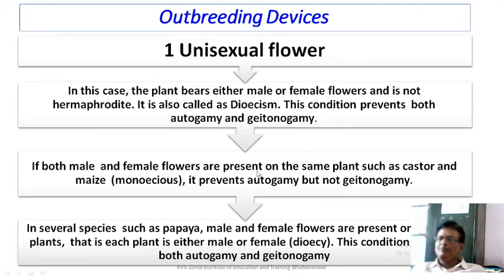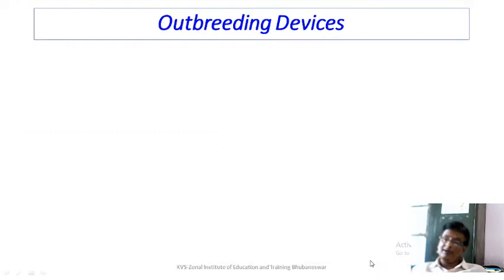If both male and female flowers are present in the same plant, such as castor and maize, it is monoecious, and it prevents autogamy but not geitonogamy. In the same plant, both male and female flowers can be there. But in papaya and date palm, the flowers are borne by two different plants. So this is a condition in which both autogamy and geitonogamy can be prevented.